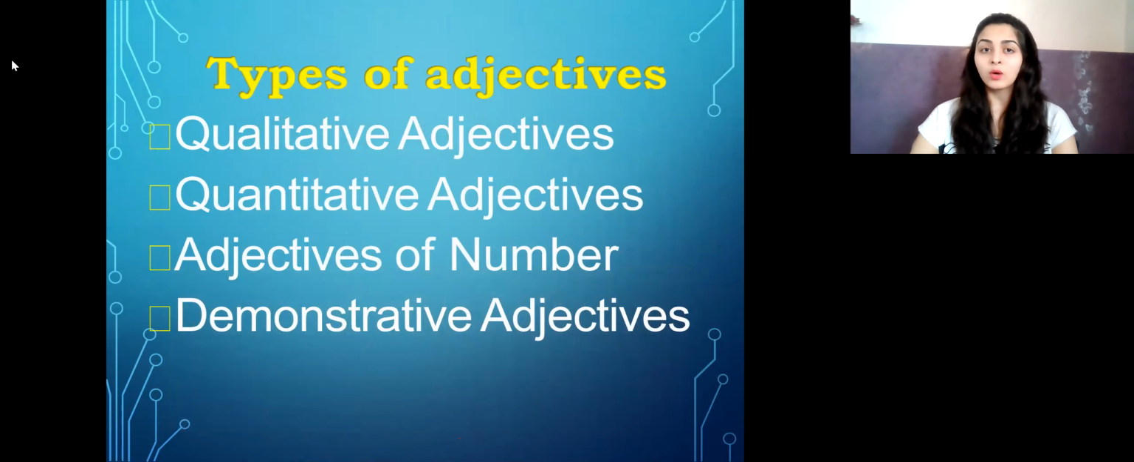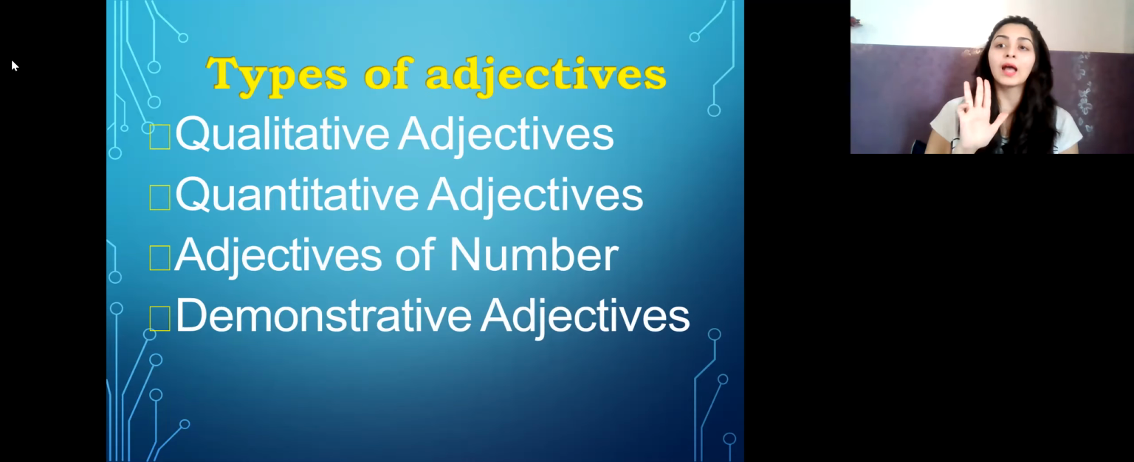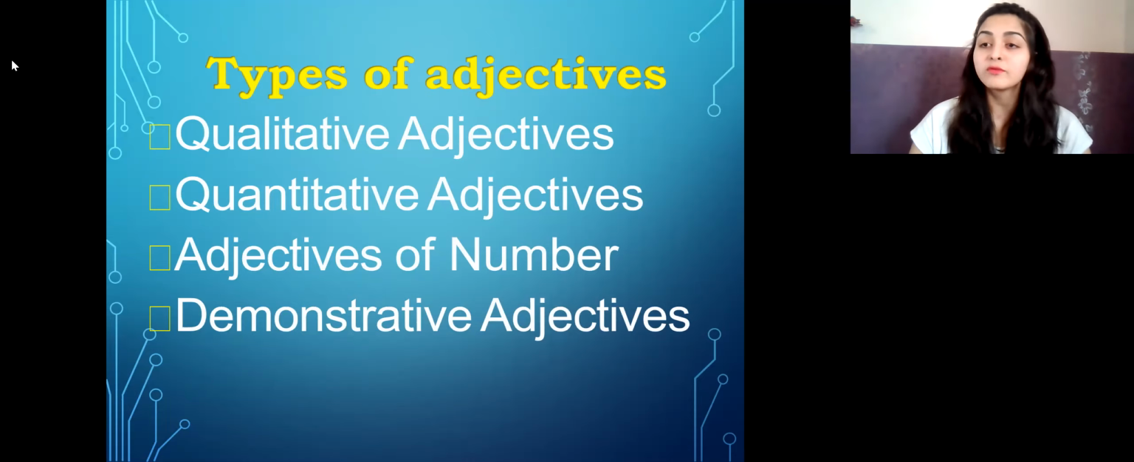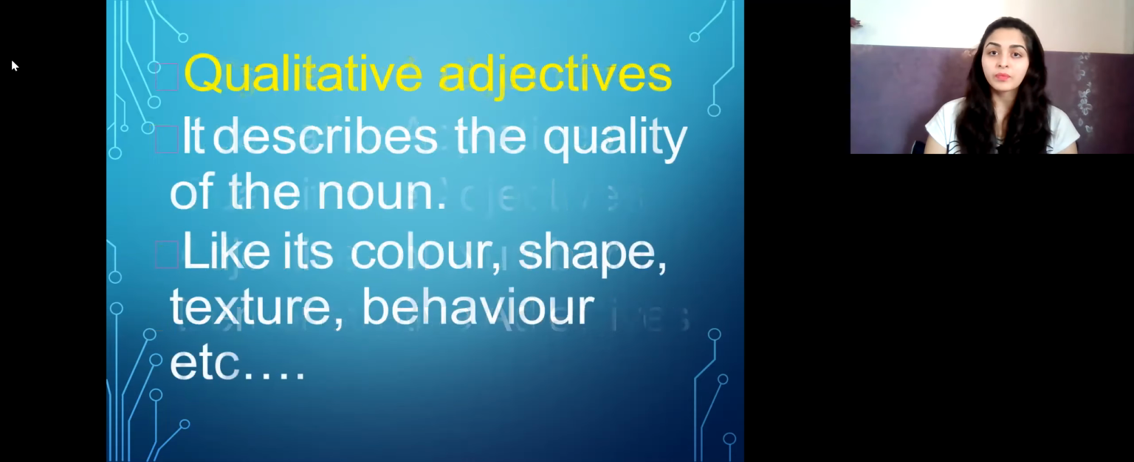Now today's topic is starting from here. It is types of adjectives, wherein we will be doing qualitative adjectives, quantitative adjectives, adjectives of number, and demonstrative adjectives, the four types of adjectives. So the first type of adjective is qualitative. It describes the quality of the noun, like its color, shape, texture, behavior.